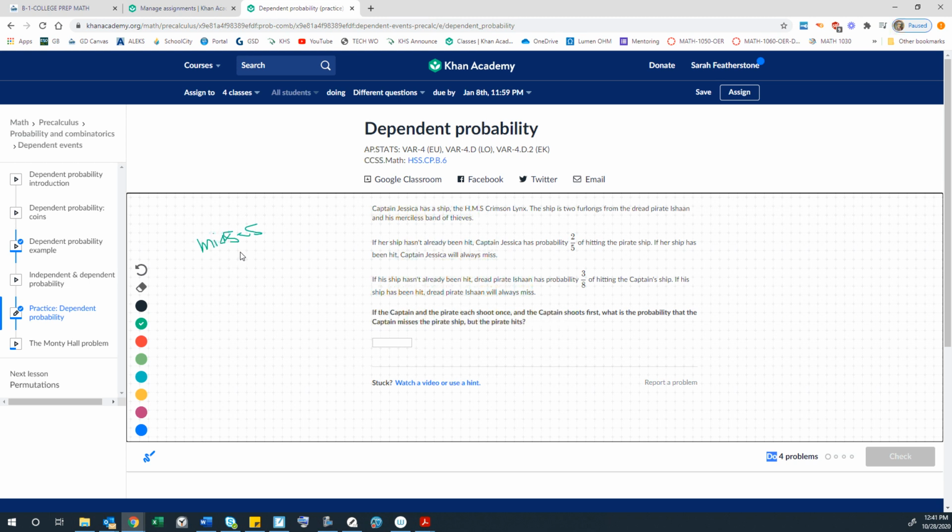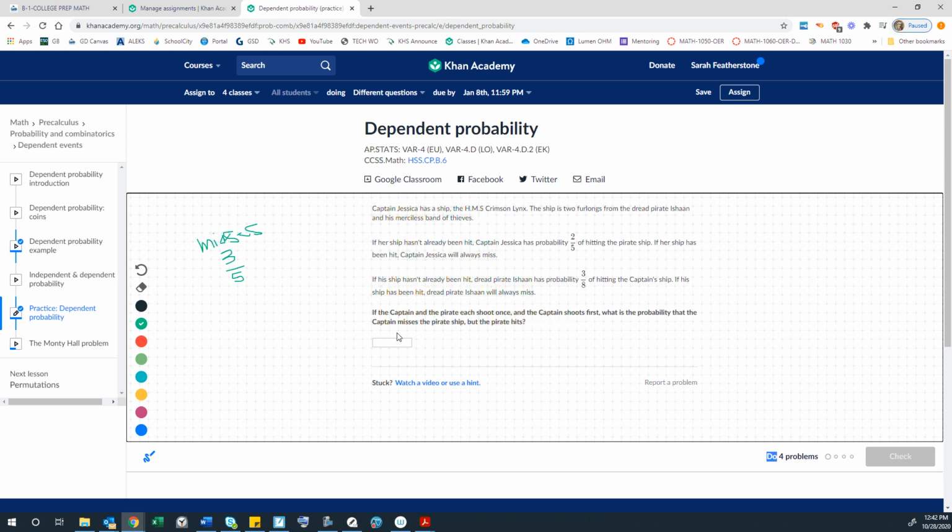So, what is the probability that the captain misses the pirate ship? Because she won't already be hit. So there's a 2/5 probability of hitting it, a 3/5 probability of missing it, right? So 3/5, her ship hasn't been hit yet, so she has a 3/5 probability that she's going to miss it. But then the pirate ship is shooting after that. What's the probability that that's going to hit? So if his ship hasn't already been hit, dread pirate has probability 3/8 of hitting the captain's ship. If his ship has been hit, he'll always miss.